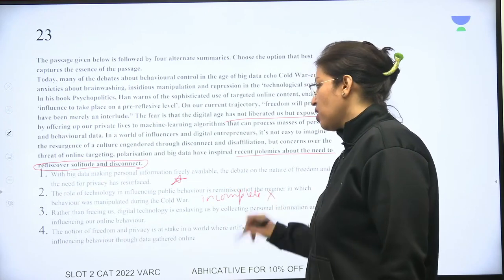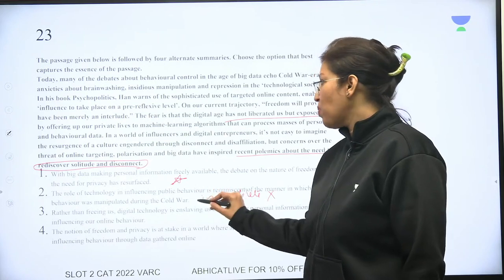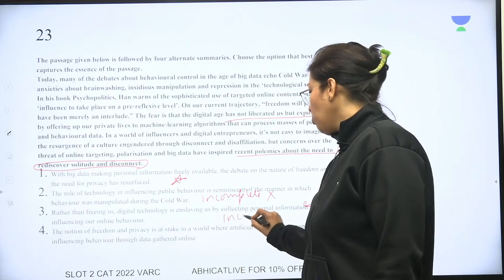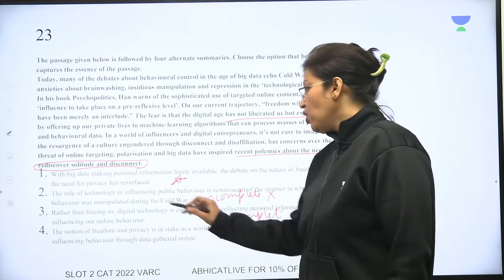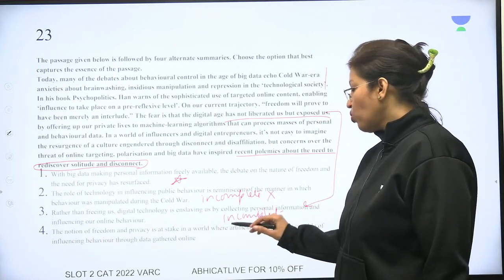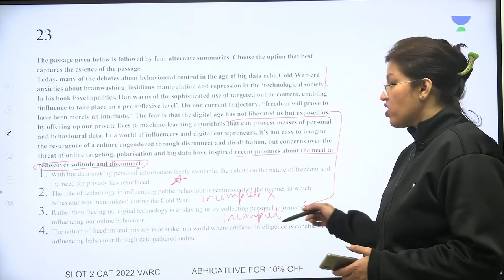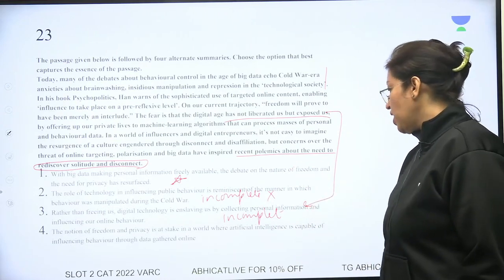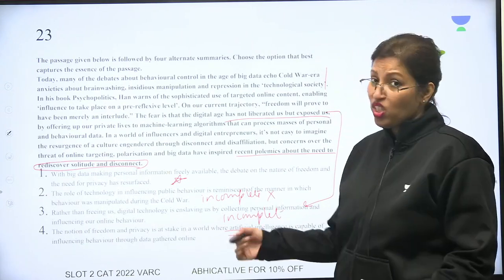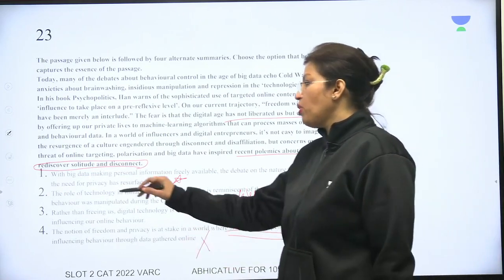So I will eliminate. Rather than freeing us, digital technology is enslaving us by collecting personal. Again, one specific line that we are talking about here. So again, incomplete. So it cannot be my correct answer. Look at the last one. Notion of freedom and privacy is at stake in a world where AI is capable of influencing behavior through data gathered online. Yes, this sounds good to me. Options 1 and 4 are quite good, but artificial intelligence was not specifically mentioned in the passage. So this is an extra term that you have, and that is why I will eliminate option 4. So the best answer will be option A.